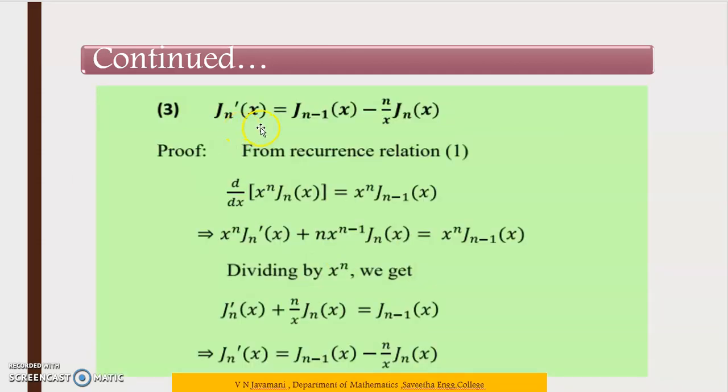Next one, J n dash of x is equal to d by dx of J n of x. From the J n of x, we already saw that recurrence relation from the first one, we know the result. So write this, then just divide by x power n on both sides. We get the result J n dash of x equal to J n minus 1 of x minus n by x into J n of x. So the first two recurrence relations you know thoroughly, and we will be able to do the third one. We will see